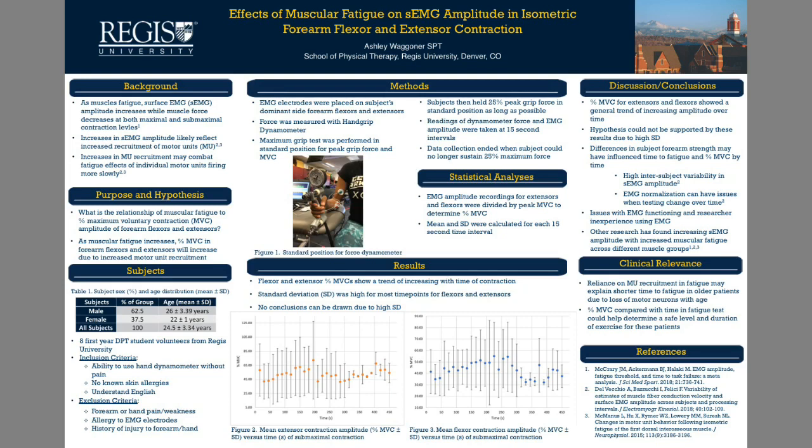Amplitude data for each time period were divided by MVC amplitude to calculate percent MVC, which could then be compared between subjects. Mean and standard deviation for each time period is displayed in the figures for both extensor percent MVC on the left and flexor percent MVC on the right. These graphs show a trend of amplitude increasing with fatiguing contraction for both flexors and extensors.